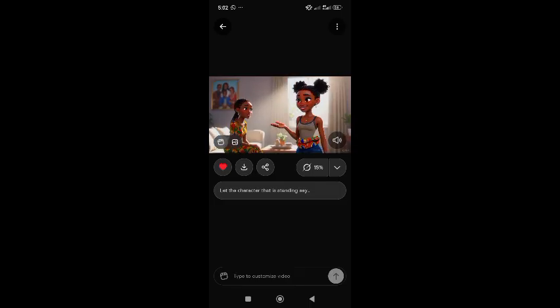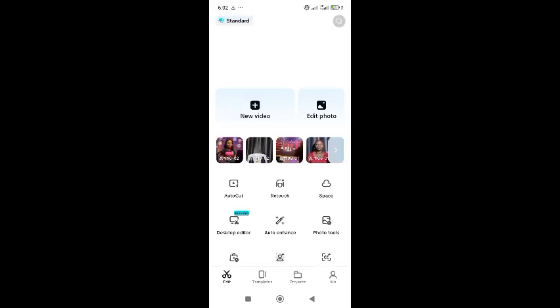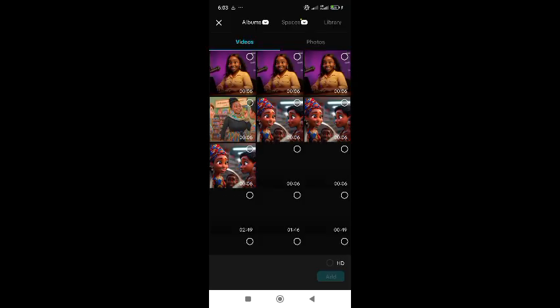I will edit the prompts and prompt the second character to also say something. Alright, so now that we're done creating all of our images, the next thing we're going to be doing is to head over to CapCut and merge them together into a video.